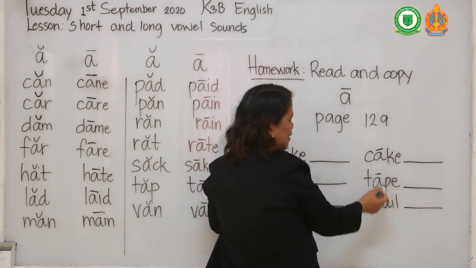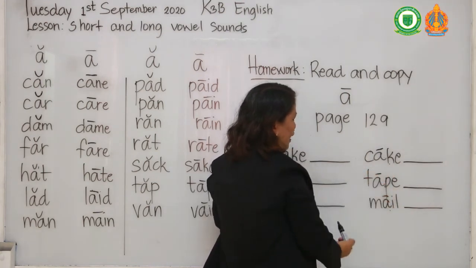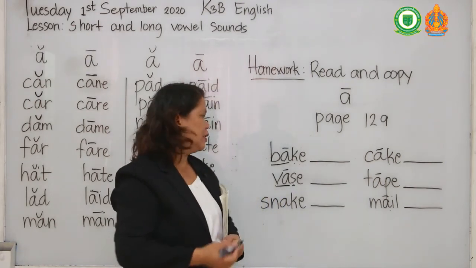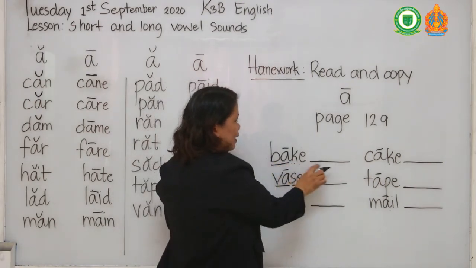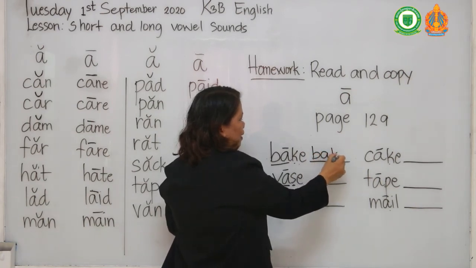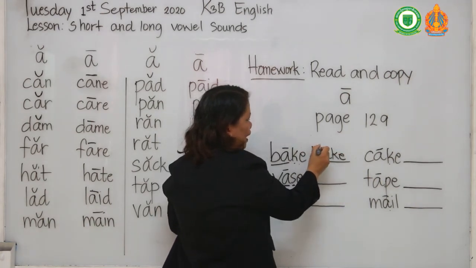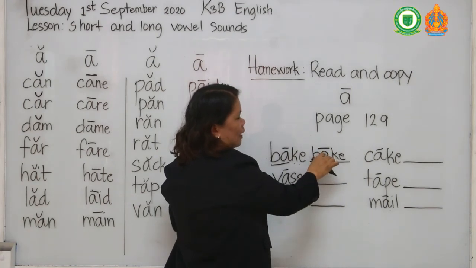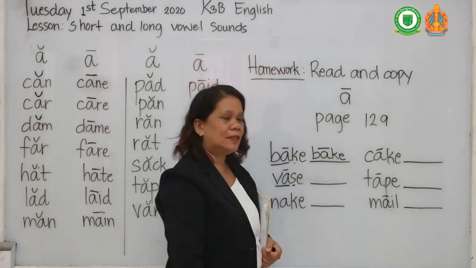Okay, so what you are going to do is you're going to copy this one here. B A K E, then you're going to write lines on the top of letter A. You understand?